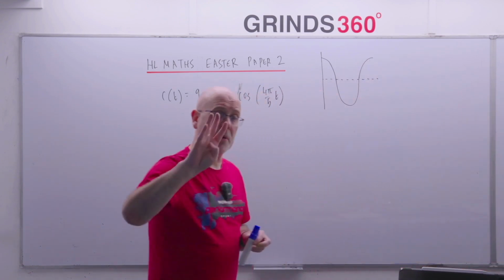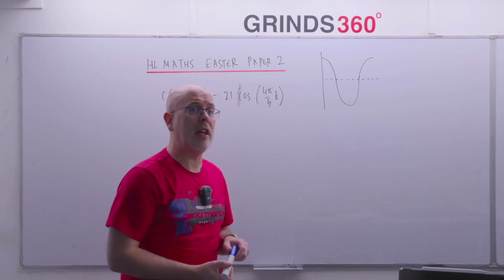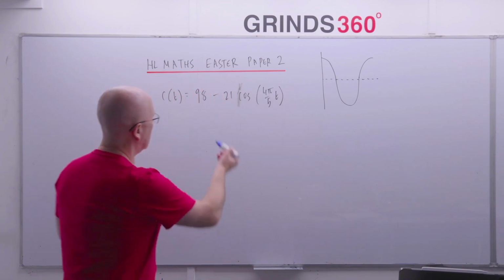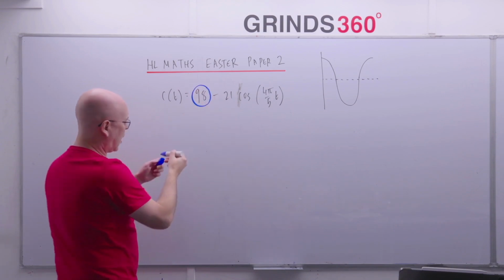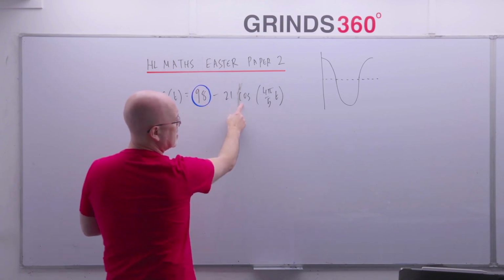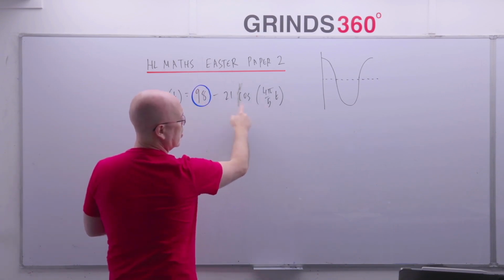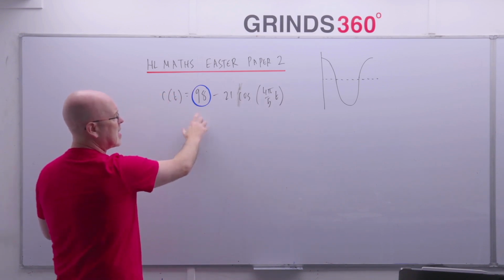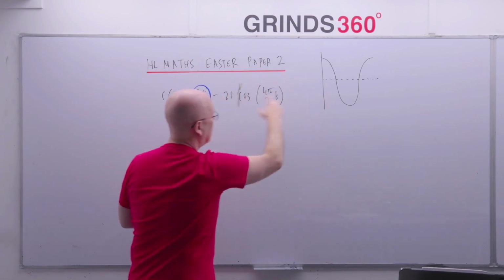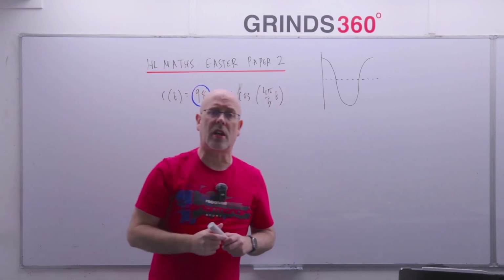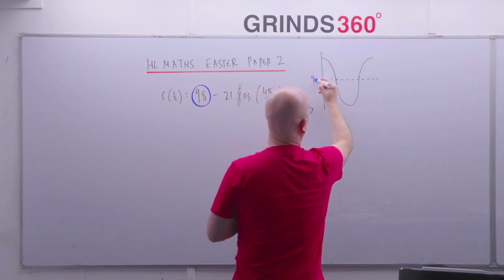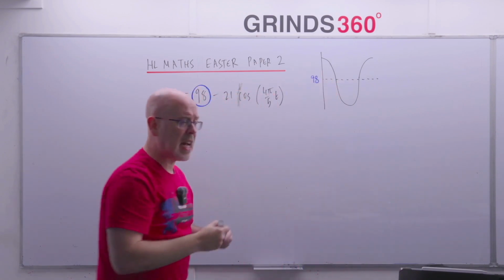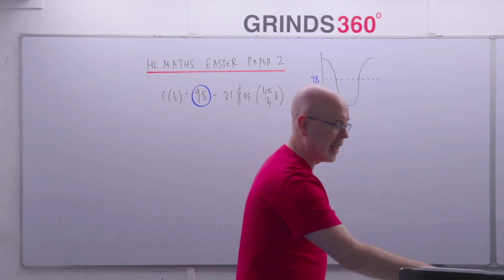Now, the 3 numbers, make sure you know these. This is really all you need for trig functions, these 3 numbers here. The number by itself, the constant. What I mean by the constant is the number that's not attached to the word cosine. These numbers are attached to the word cosine. That's not. So that's the number by itself. It can be at the beginning or at the end, but it's the number that's not attached to the word sine or cosine. That's the constant, and that's always your center line. So that's the center line of my graph here, the line that runs through the middle.